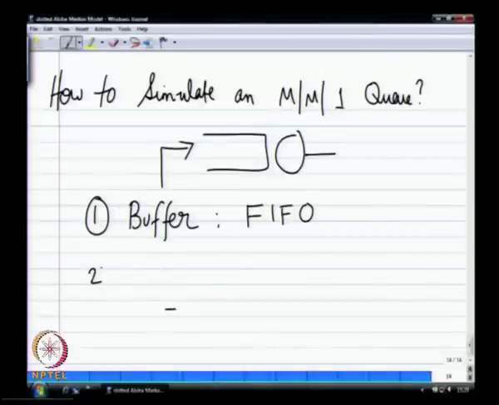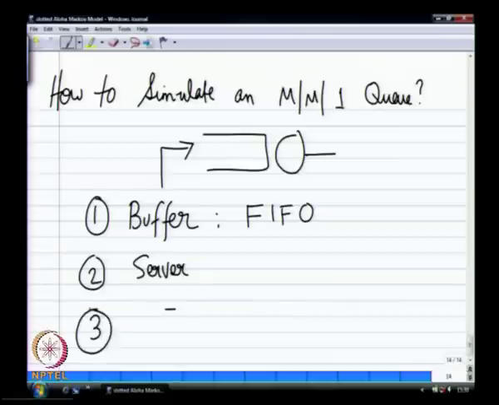Then what else? I also need something like a server, something to model the behavior of the server. Whenever the queue is empty, the server will go to sleep, and whenever the queue is non-empty, the server will pick a packet, then pretend to be busy for the duration that it is servicing the packet. So you have to have some server entity that is going through state changes. It is either idle or servicing, and as soon as it finishes servicing one customer, it looks at the queue, and if there is one, it picks it up. So we need somehow to model that server itself.